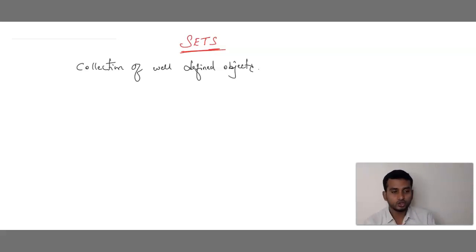इसका मतलब बेटा जो भी objects हैं या numbers हैं या alphabets हैं हमें क्या करते हैं? Either we write in ascending order or we write in descending order. Understood? Either in increasing order or we are going to place those numbers in decreasing order. So we are collecting all the numbers and with a well-defined rule we are going to place those numbers. That is called as a set. एक set का मतलब जो भी objects है उनको हमें क्या करें? एक well-defined means with a specific rule. एक rule के हिसाब से either increasing order or decreasing order we are going to place the digits or place the object. That is called as a set.